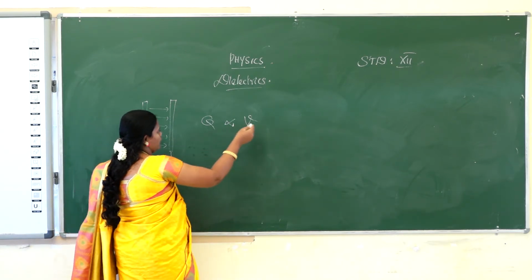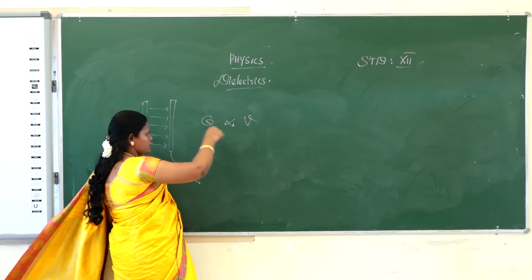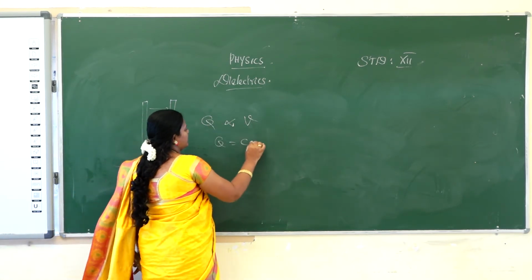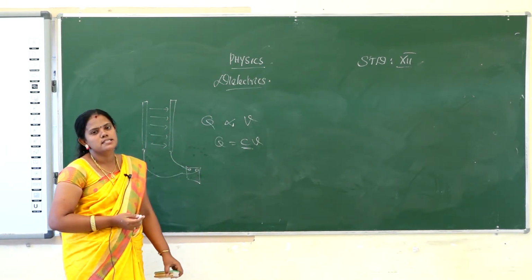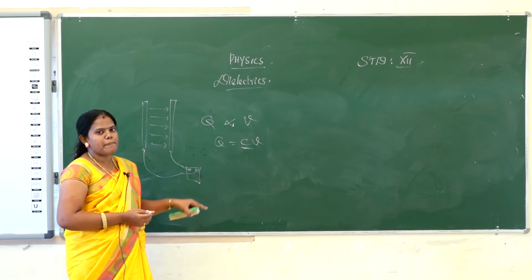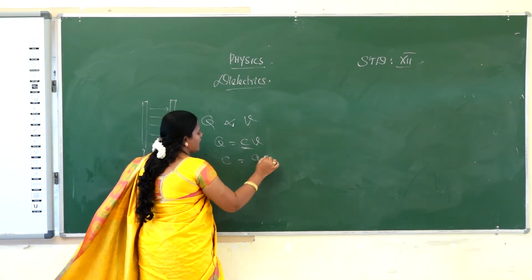So Q will be directly proportional to V. By removing the proportionality we add one constant, that is Q = C into V. C is nothing but a proportionality constant. It is called capacitance, the capacitance of a parallel plate capacitor. So C is equal to Q by V.